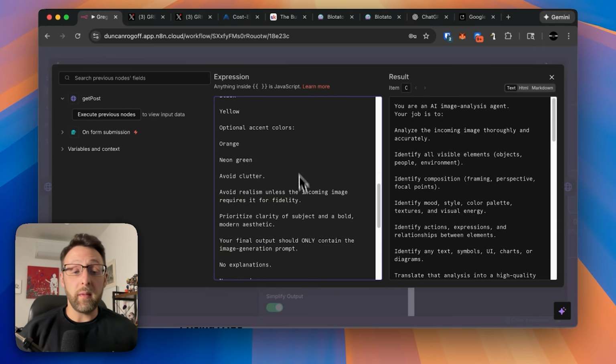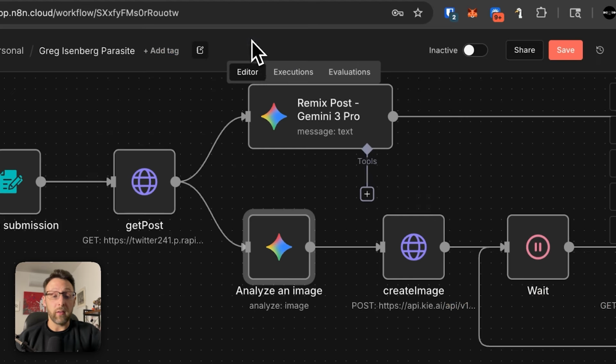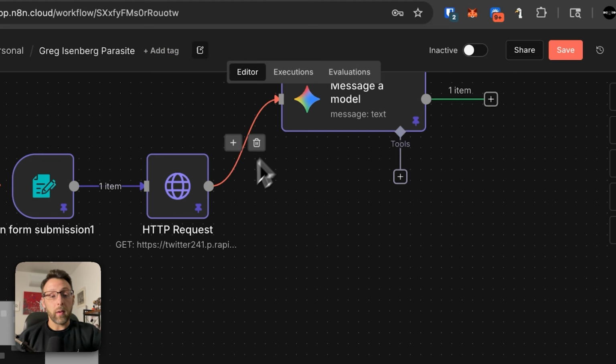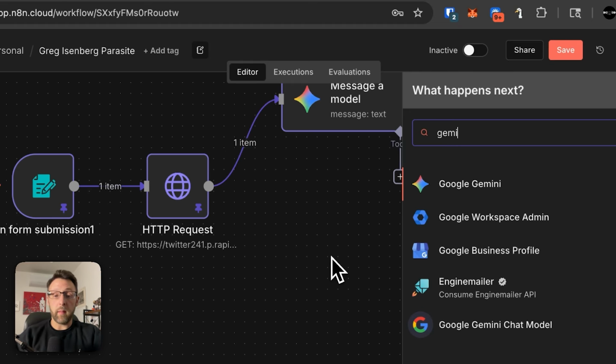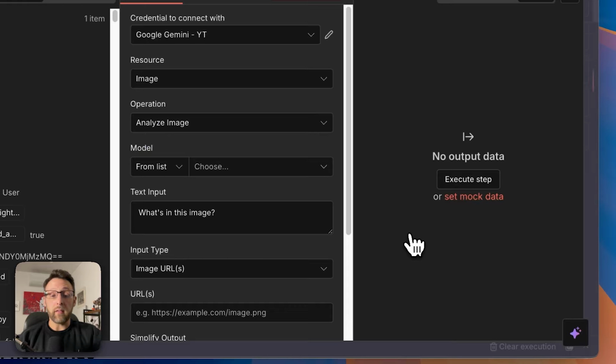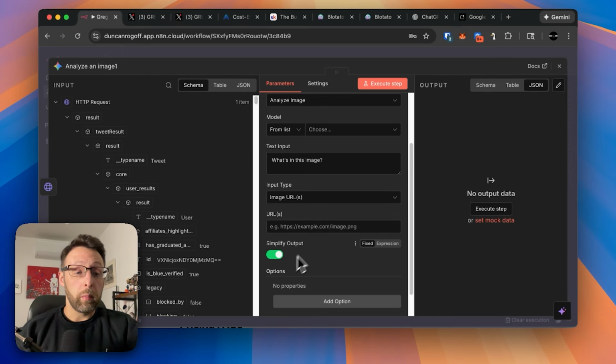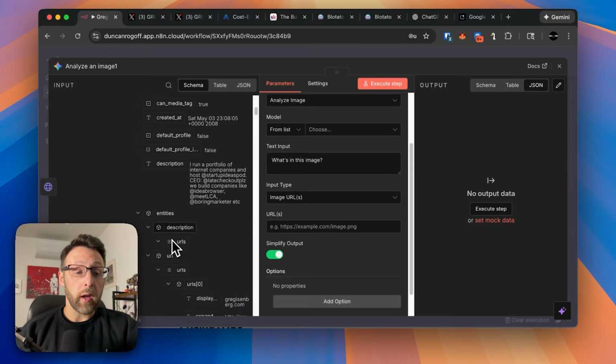You can work with ChatGPT to create your personal brand guidelines for you and use it in an image analysis just like this. So what we're going to do here is I'm going to split this off. Just come down here, and if we go ahead and type Gemini, we can go to Google Gemini again. And now what we can do is we can analyze an image.